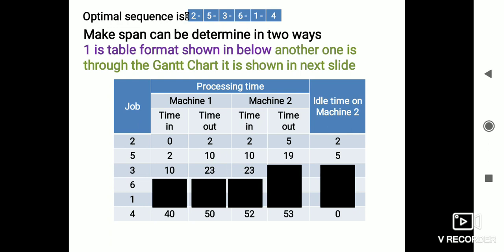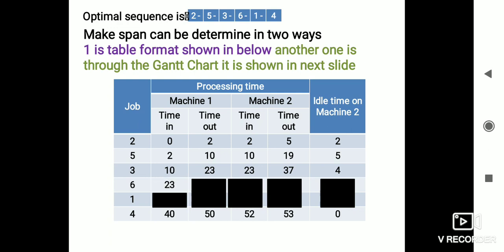And second machine start time is also 23. Why? Because the second machine will complete the fifth job at 19 minutes, so till that time, up to 23 minutes, it has to stay idle. The process time will be 15, so 23 plus 15 is 37 minutes. Here the idle time will be 23 minus 19, that is 4 minutes.